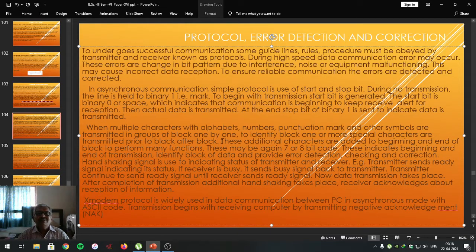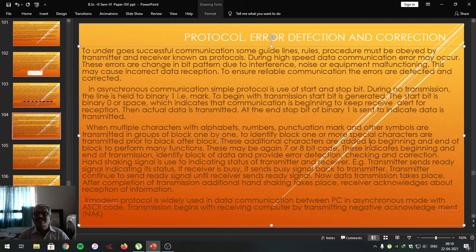When many groups of characters formed by alphabets, numbers, punctuation marks and other symbols are to be communicated, then before each block some more special characters are attached at the beginning or end of the block, as far as block to block communication is concerned.